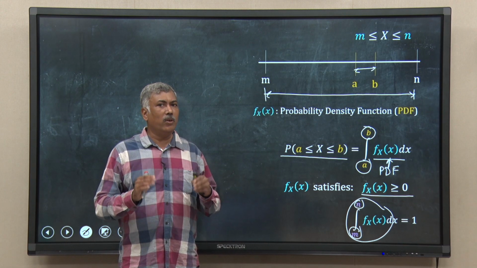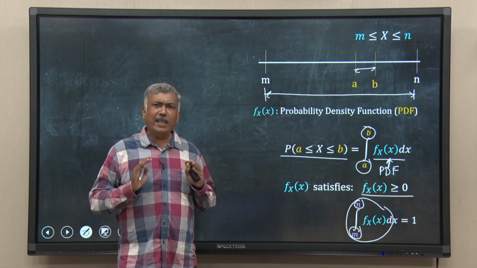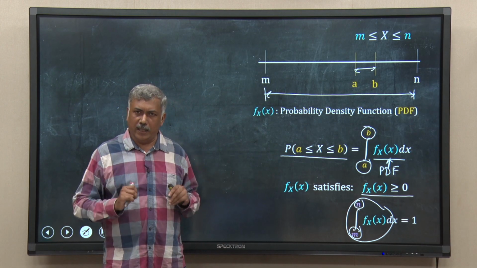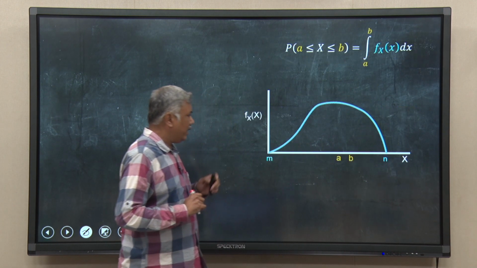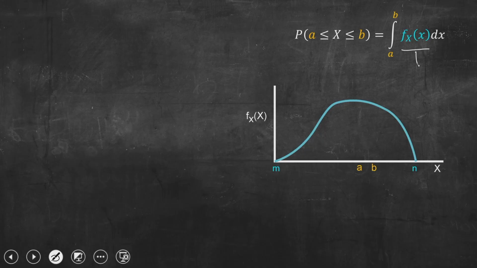In this lecture, we will go into some very commonly used PDFs, but before that, let me graphically explain what we are doing by this integration. Let us take this plot. Suppose I know this f subscript x, this is my PDF, right, probability density function, where x is a continuous random variable and it varies from m to n.